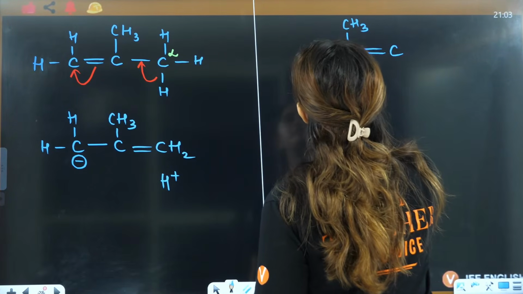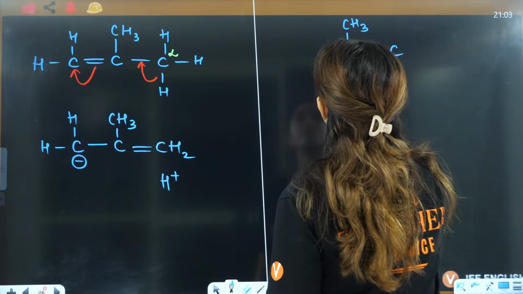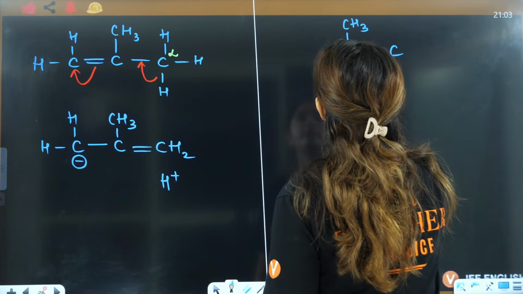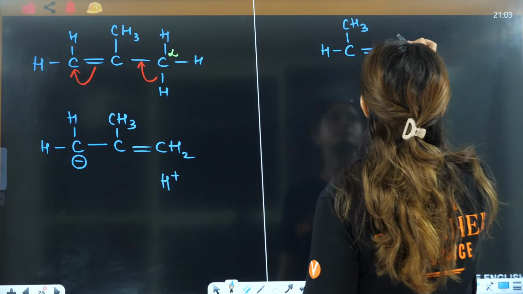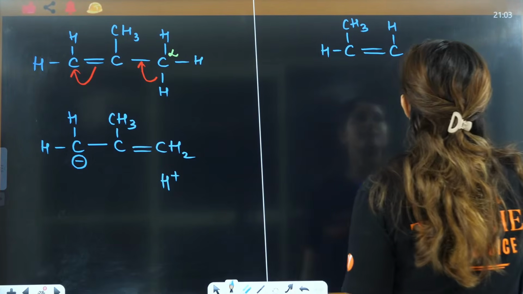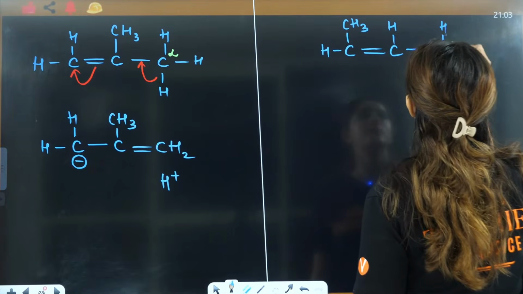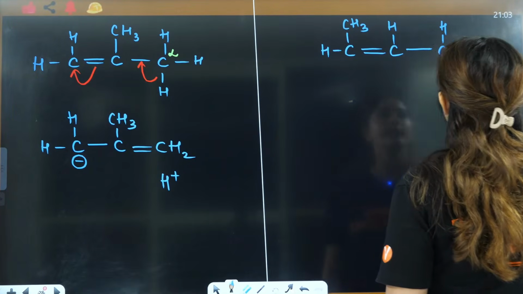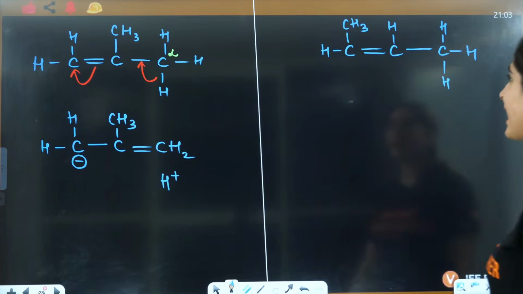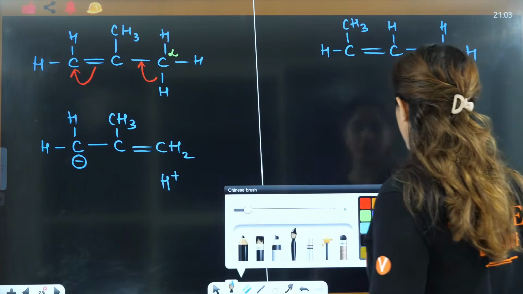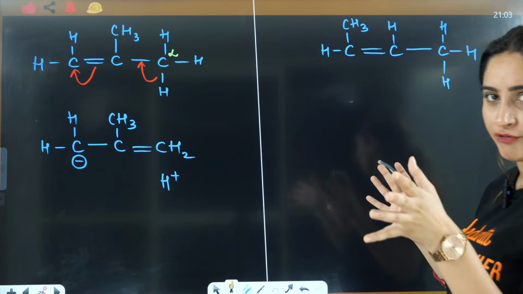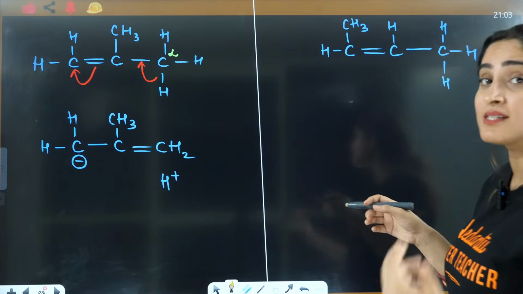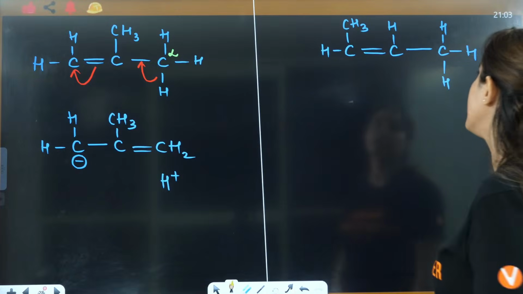Cis or trans, if I don't mention the stereochemistry, it will be like this. Majorly I have drawn trans here, but whatever you can draw, the hyperconjugating structure will be the same for both of them. It's just that in trans repulsions are less, that's why it is more stable, right?